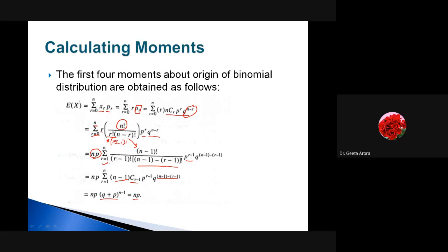So here we have changed the summation also so that we can get it in a compact form. So here we have the whole expression of E of x square. Using the same logic, we have simplified and calculated and shown that it is given by n into (n minus 1) p square plus np. This is the value of E of x square.